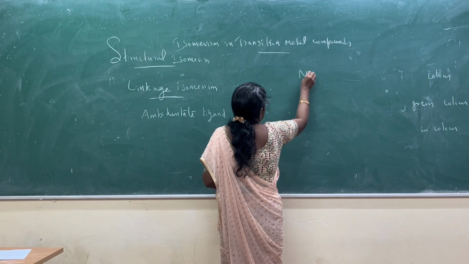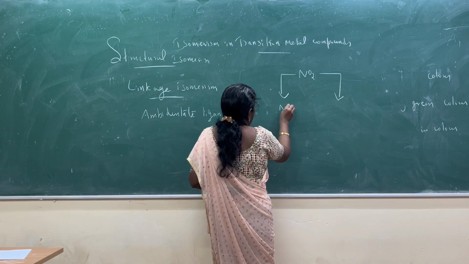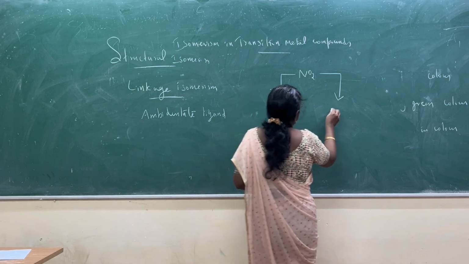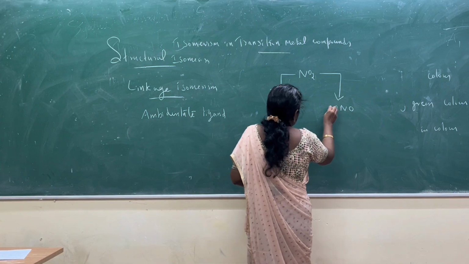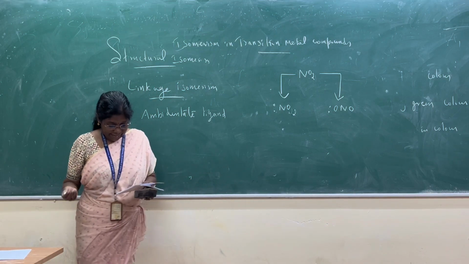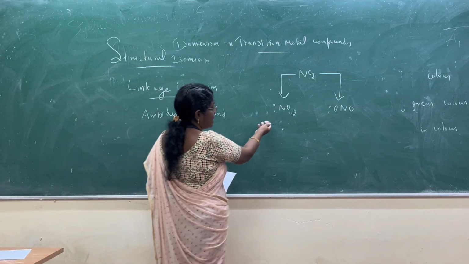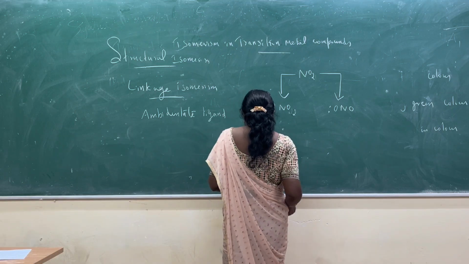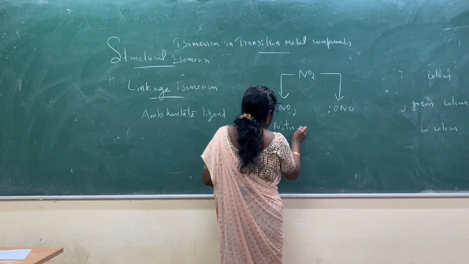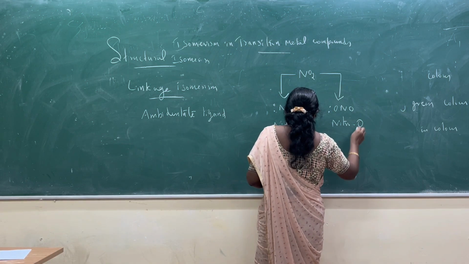Taking NO2 as an example, the basic concept of an ambidentate ligand is a ligand that can attach through two different atoms. Here the nitrogen atom is attached, and here the oxygen atom is attached. When nitrogen is attached it is called nitro N, and when oxygen is attached it is called nitro O.